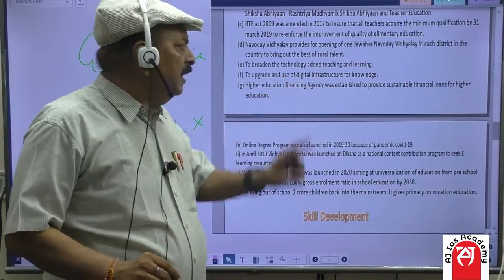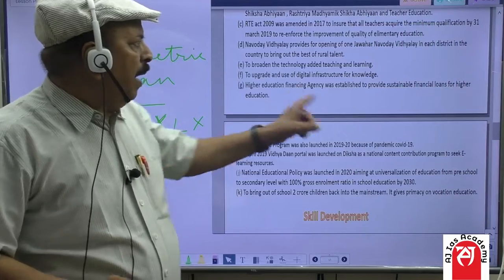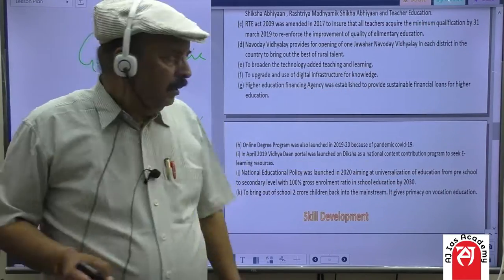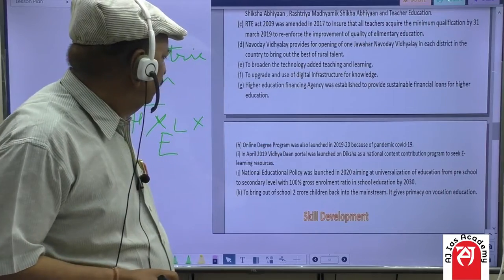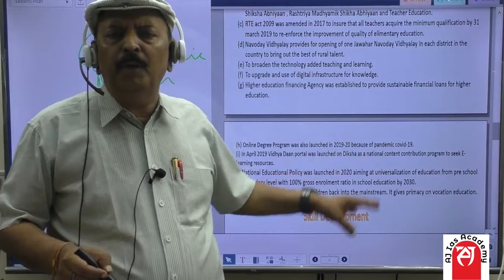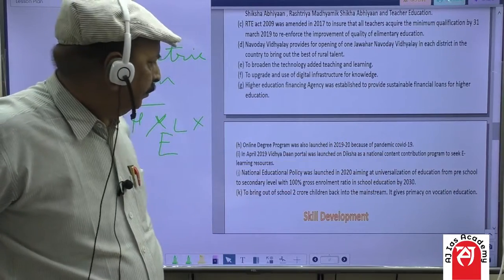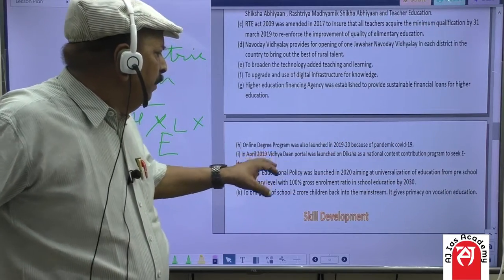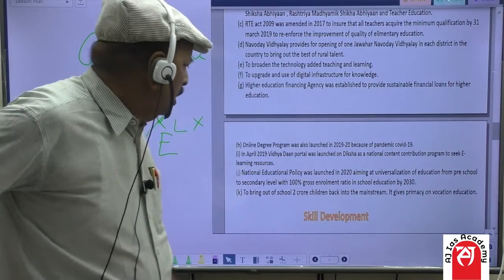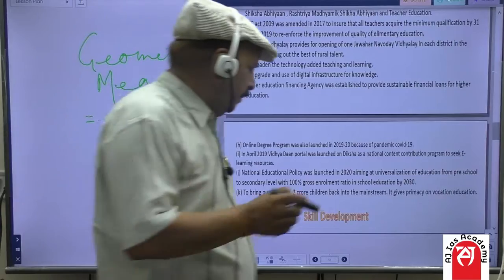The Higher Education Financing Agency was established to provide sustainable financial loans for higher education, like for IIT students. A higher education online degree program was also launched in 2019-20 because of the COVID pandemic. In April 2019, the Vidya Dan portal was launched as Diksha, a national content contribution program to seek e-learning resources.